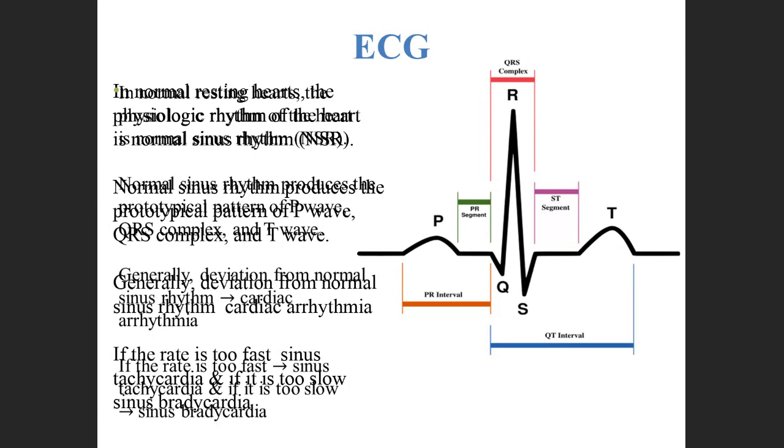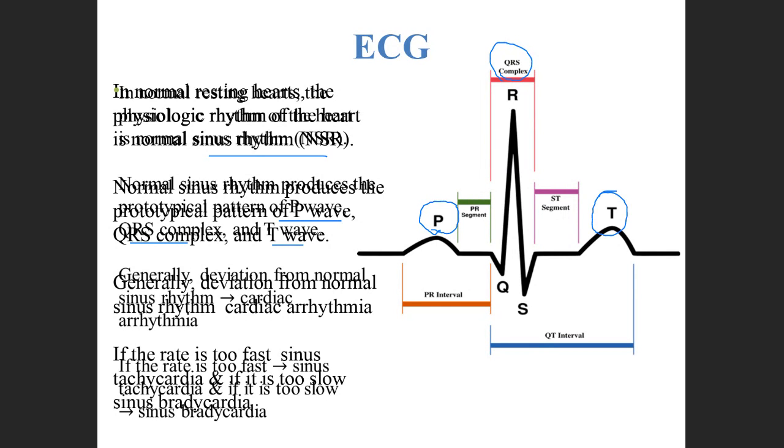In a normal person, in a normal resting heart, the physiological rhythm is known as normal sinus rhythm, NSR. In the normal ECG, we can see a P wave, a QRS complex, and a T wave.